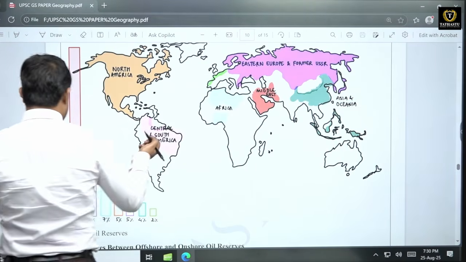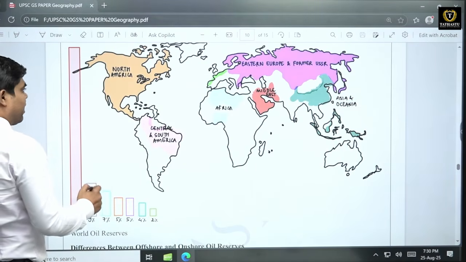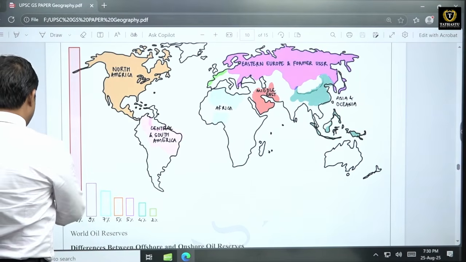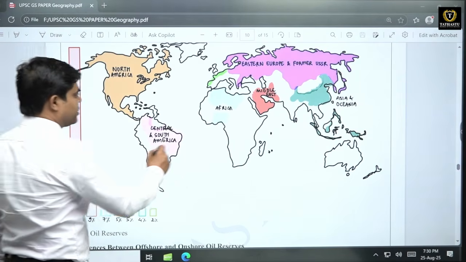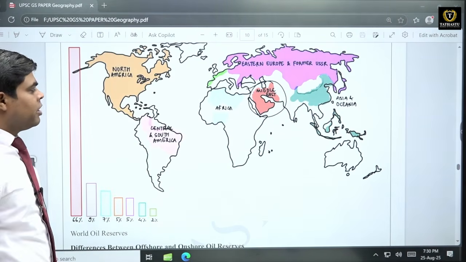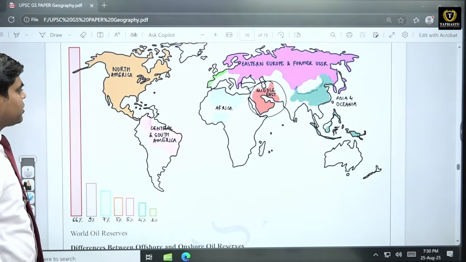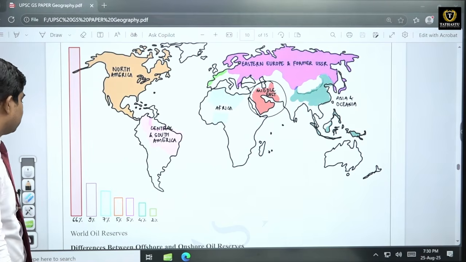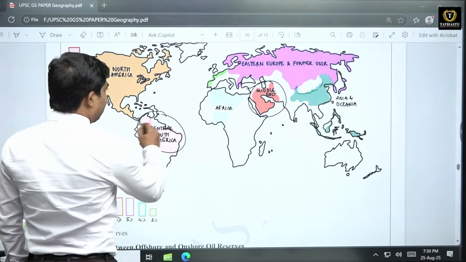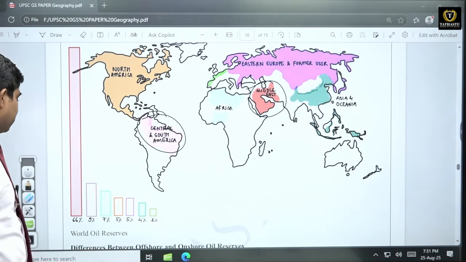In Brazilian region also there are some oil reserves. So maximum deposit is being found in this Middle East region, where Persian Gulf is, it is having so much of offshore oil reserves. Then there is Central and South America where we can find these oil reserves.